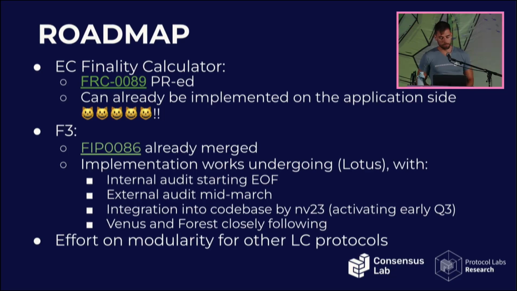In the case of F3, however, we have already merged the entire design as a Filecoin improvement proposal. There are going to be minor changes, but the design is kind of finalized. And we're at the moment working on the implementation. We have been working for a few months already, and it's actually kind of finished. The internal audit is underway at the end of this week, end of February. The external audit is going mid-March, and we're going to integrate it into the code base by MV23, which is going to be at the end of Q2, with the code in a deactivated state, and then it will be activated no later than a month from that moment.